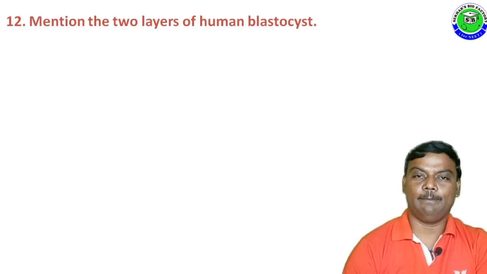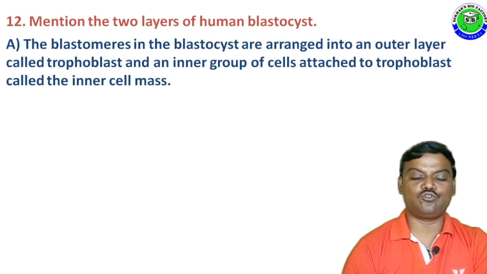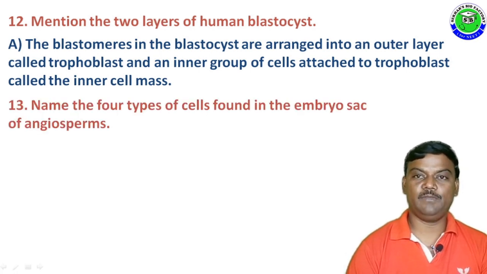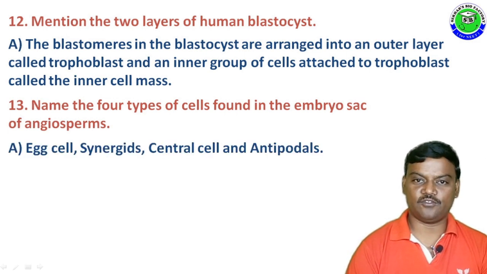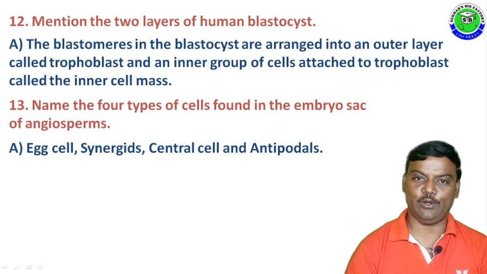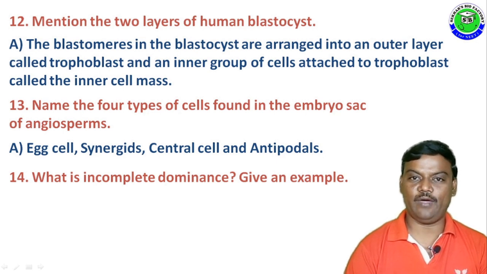Question number 12. Mention the two layers of human blastocyst. The answer is the blastomeres in the blastocyst are arranged into an outer layer called trophoblast and inner group of cells attached to trophoblast called inner cell mass. Question number 13. Name the four type of cells found in embryo sac of angiosperms. The answer is egg cell, synergids, central cell along with antipodals. These are the four type of cells present in embryo sac. Question number 14. What is incomplete dominance? Give an example.